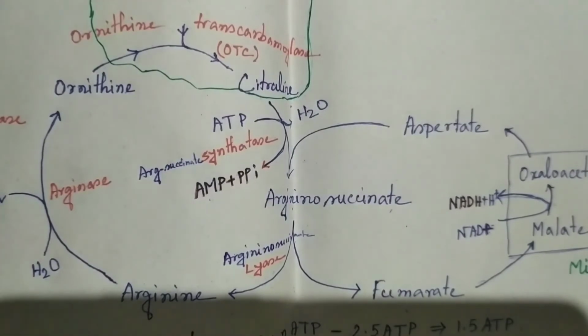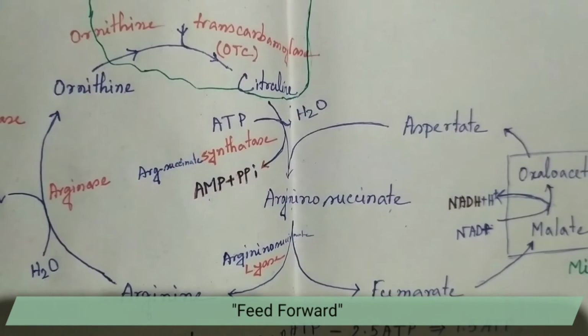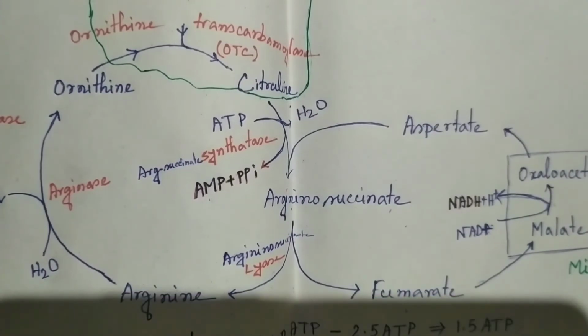Regulation of the urea cycle. There are mainly 3 types of regulation to control the urea cycle. First one is coarse regulation, or long-term regulation. This basically depends on whether we are in a feeding state or a starving state. In a starving condition, there will be an increased rate of urea synthesis, because muscle proteolysis will be increased and more alanine will be produced from the muscle. Also, if we eat more dietary protein, the synthesis of urea will be increased.